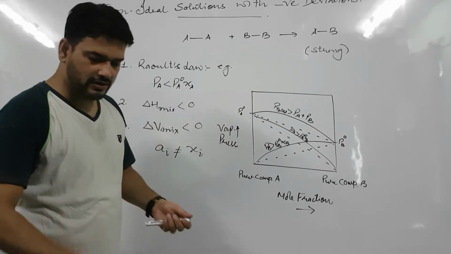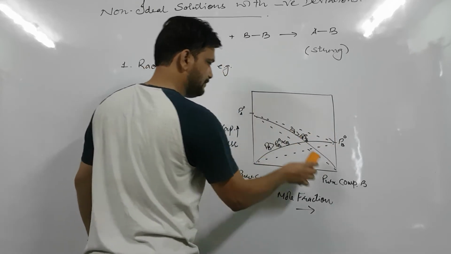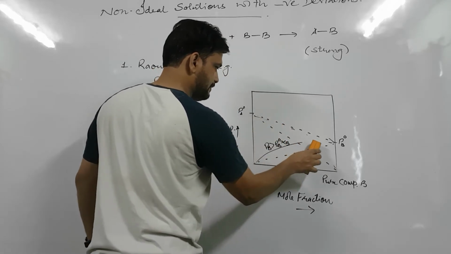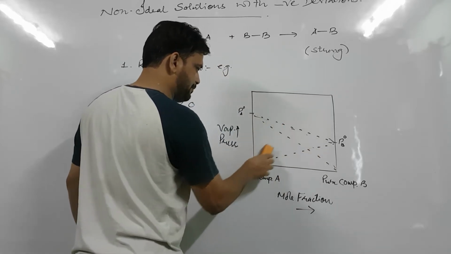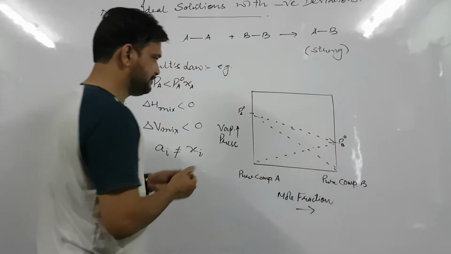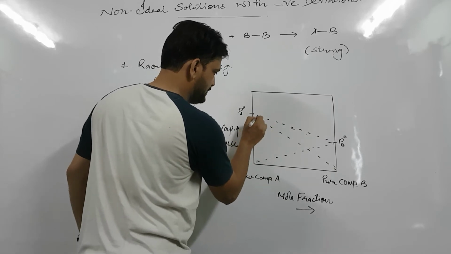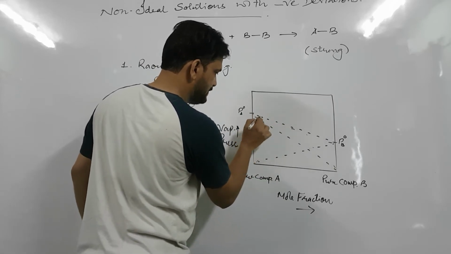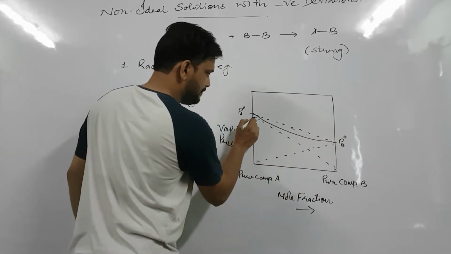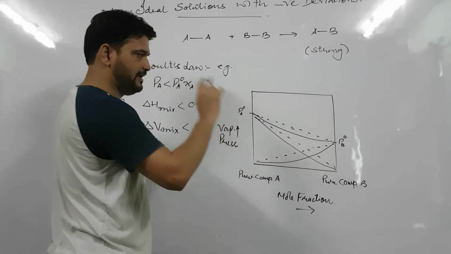And if we talk about graphical representation, then graphical representation will be below the curves. This is the straight line. The graph will be like this.